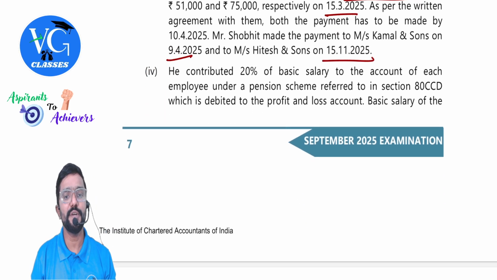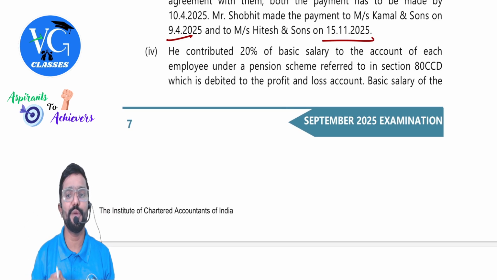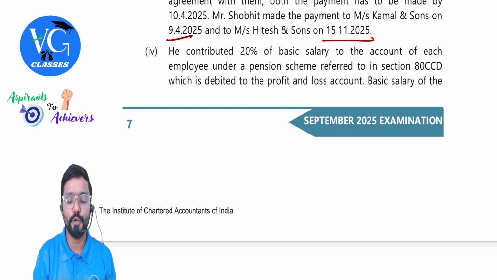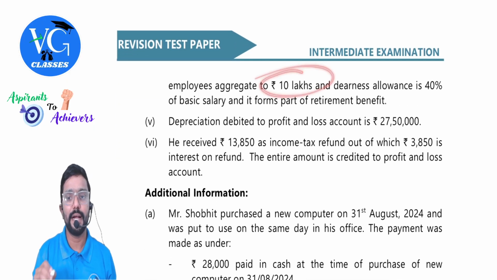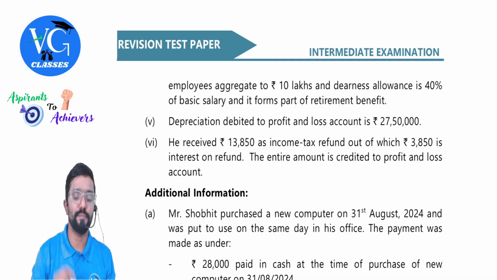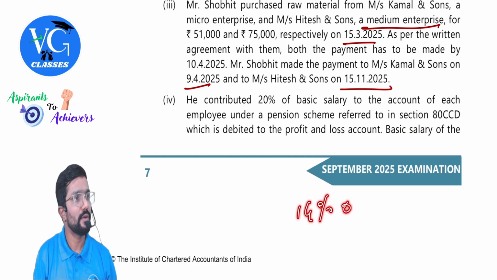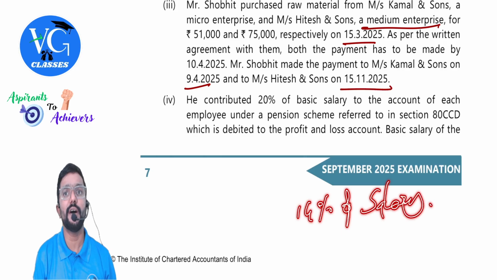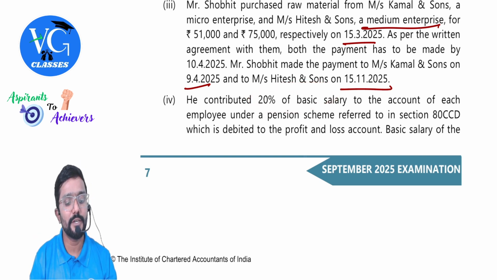Fourth one. He contributed 20% of his basic pay to the account of each employee under a pension scheme referred to in section 80CCD, which is debited to profit and loss account. Basic salary of the employees aggregates to 10 lakh and dearness allowance is 40% of basic salary and it forms part of retirement benefit. That's simple. Whenever the employer is contributing to the pension scheme of employees under section 80CCD, how much is allowed, sir? Only 14% of salary is allowed as an expense for the employee. But how much has he contributed here? 20% of basic pay.